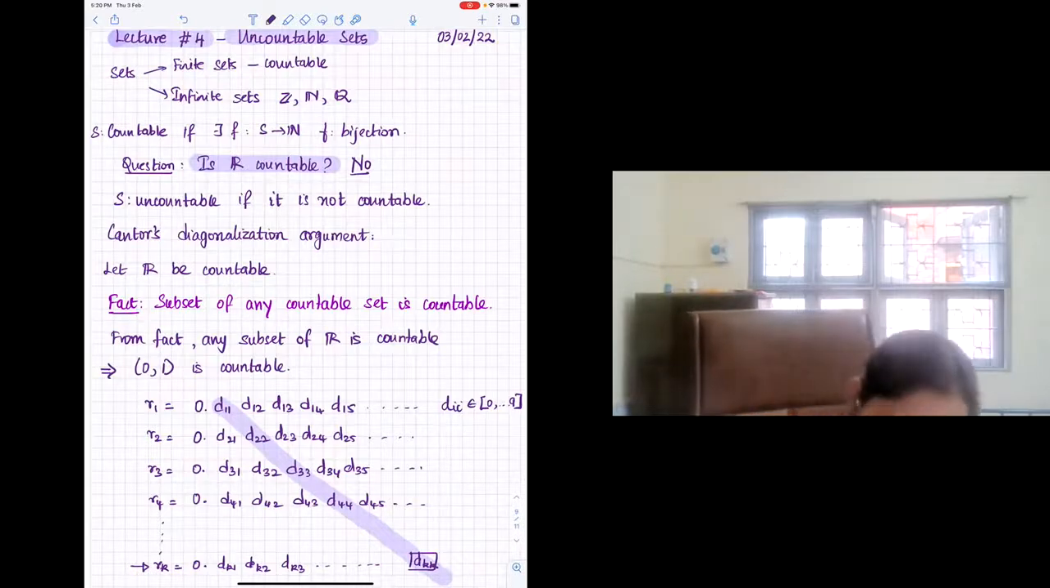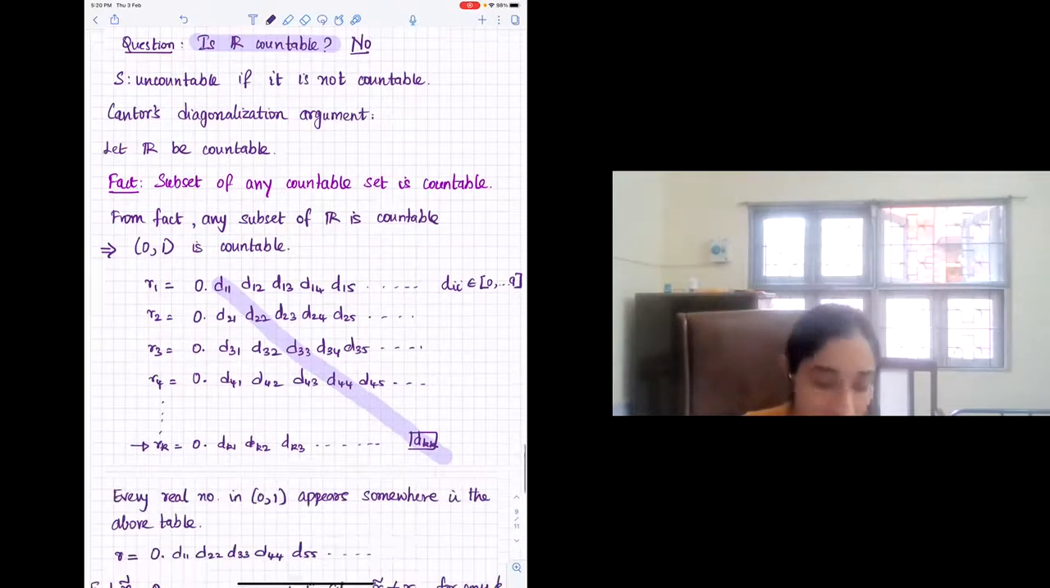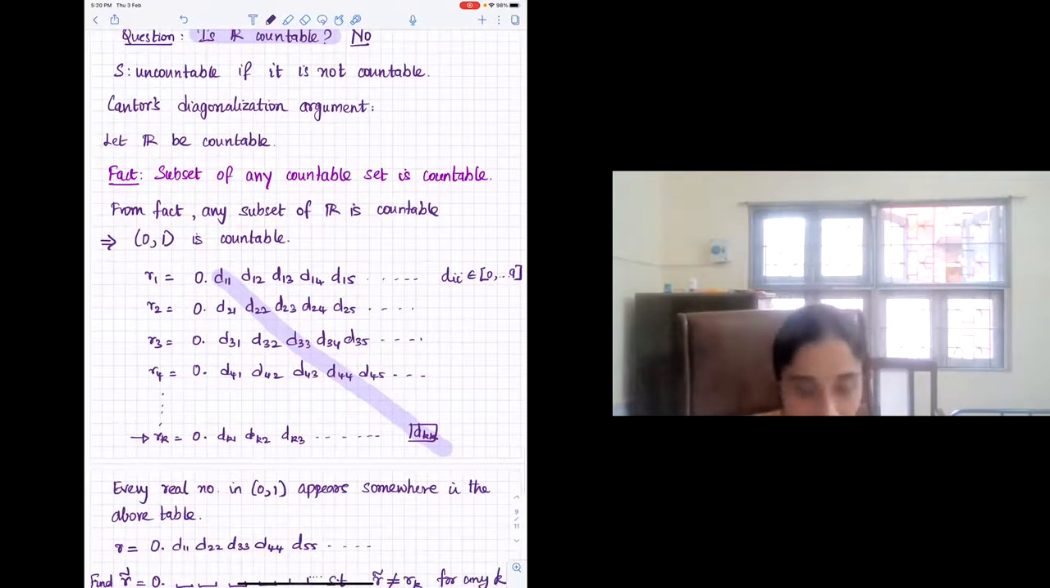In fact, not just showing that reals is uncountable, right? Showing that there are problems that cannot be solved by computers, that itself follows Cantor's diagonalization. We will try to do it if we have time. Otherwise, in the theory of computation course, you'll see that. But there are problems that you can, if you enumerate all the problems in the universe, right, there will be some problem that is not solved.